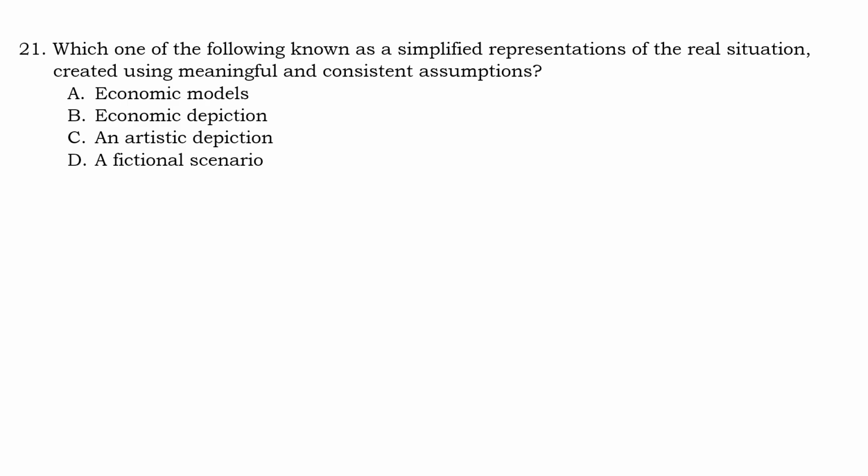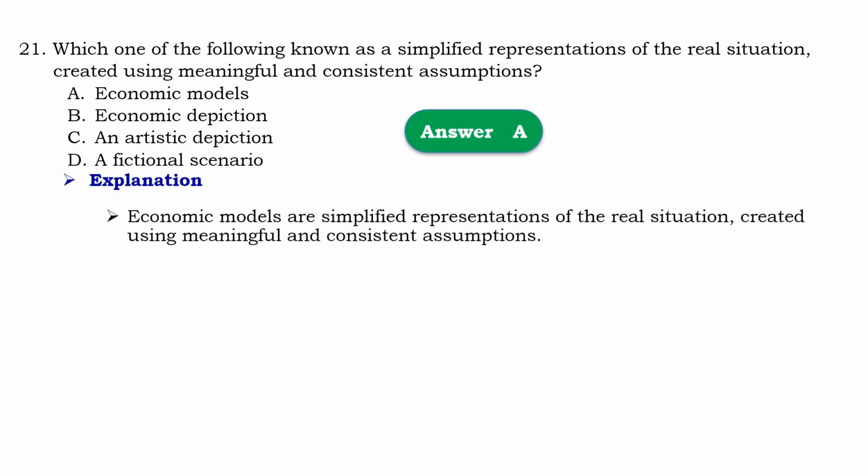Question number 21. Which one of the following is known as simplified representation of real situation created using meaningful and consistent assumption? ከሚከተሉት ውስጥ አንዱ simplified representation real situation የሆነውና created meaningful እና consistent assumption ያለው የትኛው ነው ይላል so that should be a economic models, means that economic models are simplified representation of real situation created using meaningful and consistent assumptions.